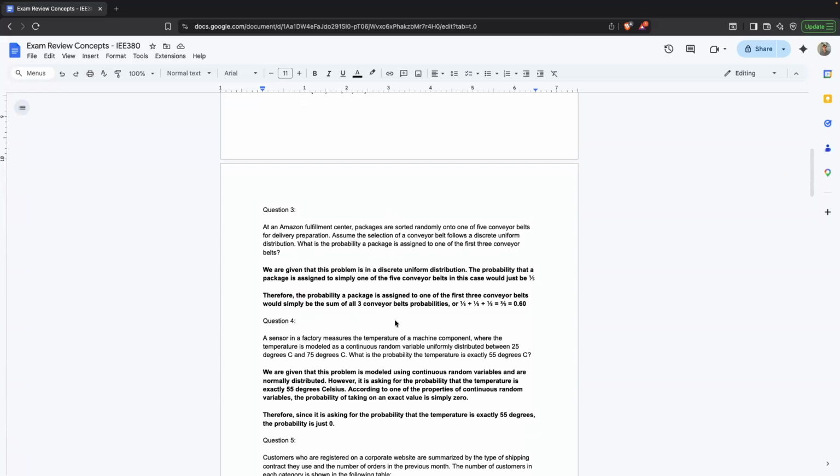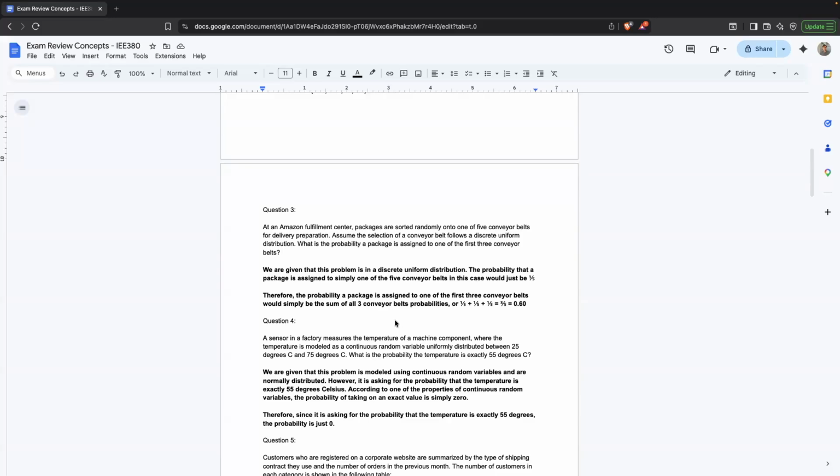Moving on to question 3. At an Amazon fulfillment center, packages are sorted randomly onto one of 5 conveyor belts for delivery preparation. Assume the selection of a conveyor belt follows a discrete uniform distribution. What is the probability a package is assigned to one of the first 3 conveyor belts?